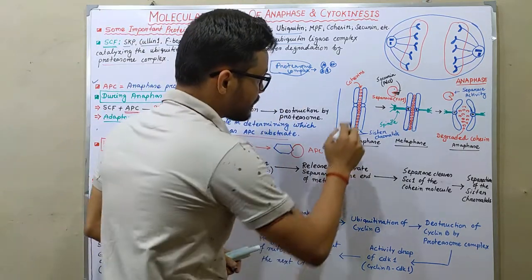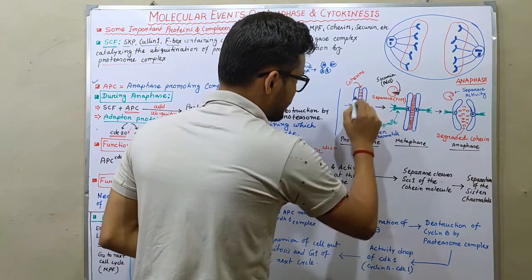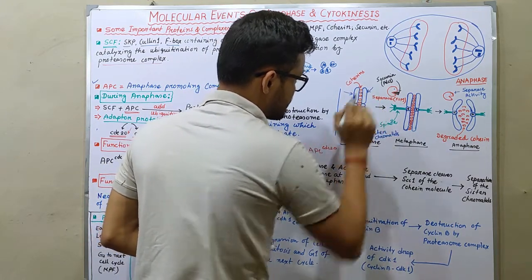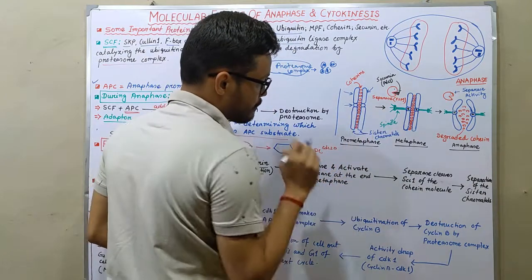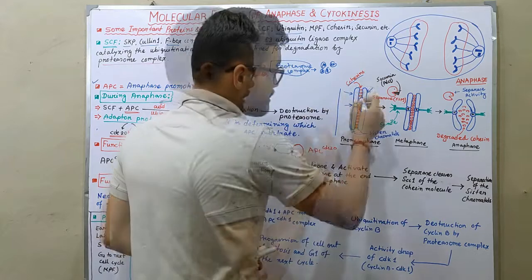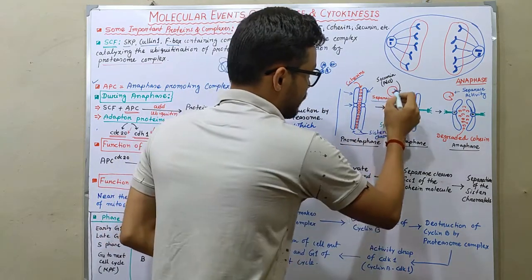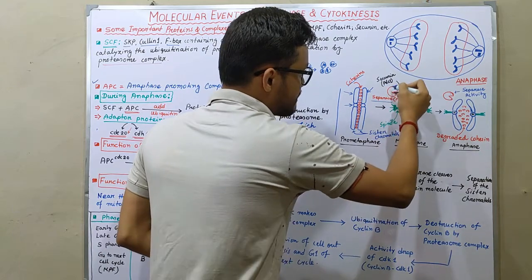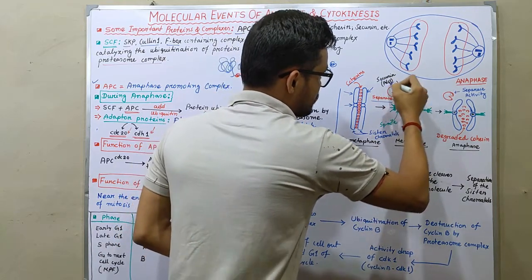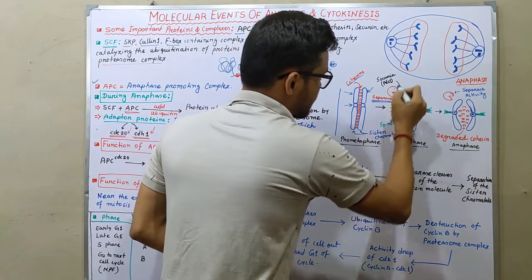What is that? So this one is the sister chromatid, this is the centromere, and this one is the other sister chromatid. So these are sister chromatids, and red rings are cohesins. Cohesin, now here separase comes into play, and securin blocks the activity of separase.